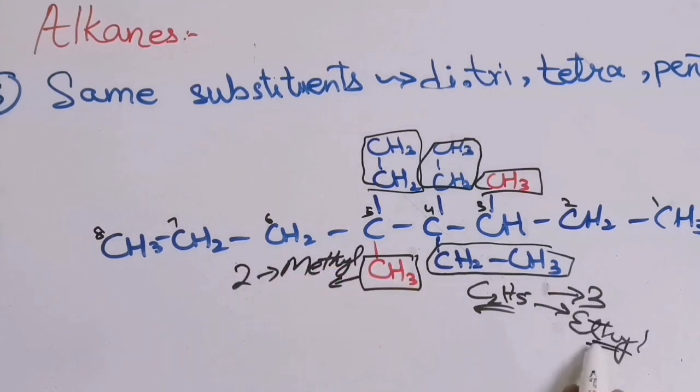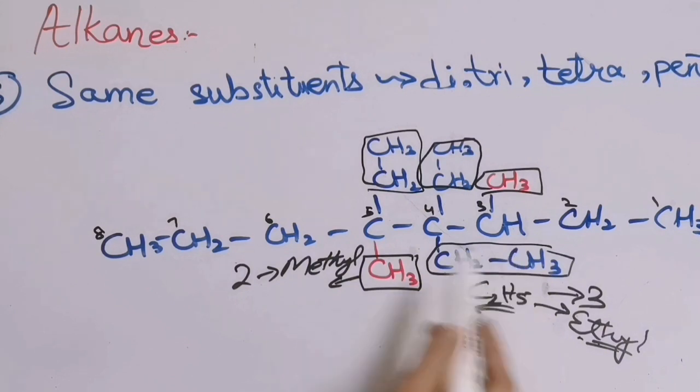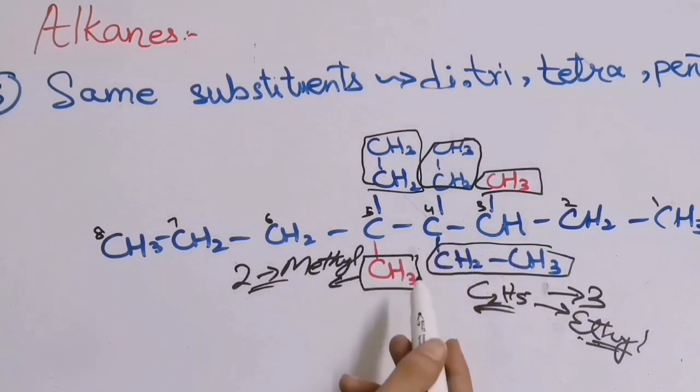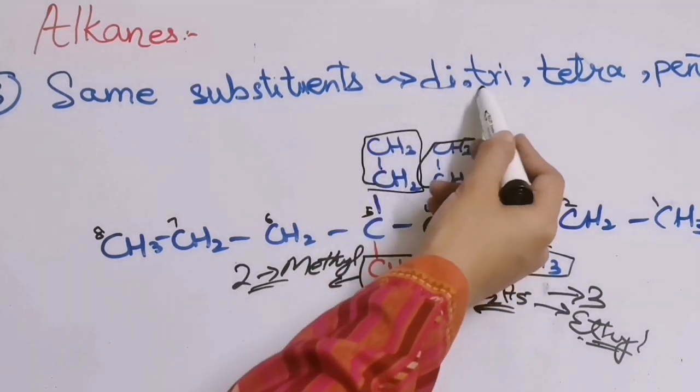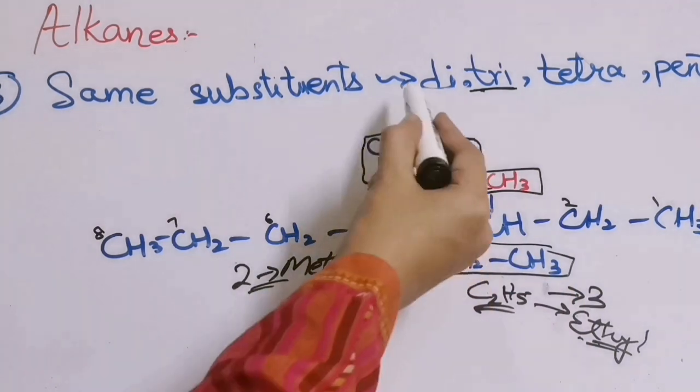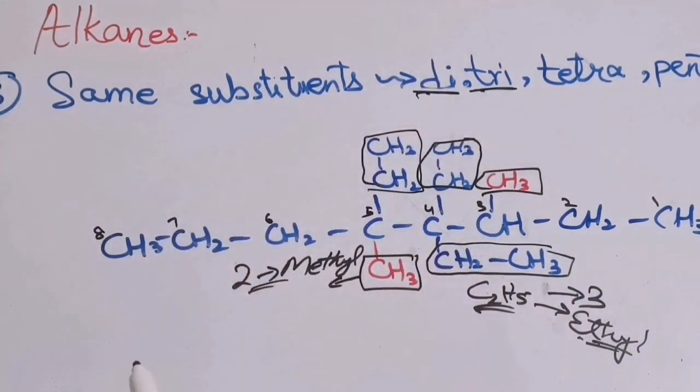So according to the rule, we have to write the names of these substituents alphabetically. So first we will write ethyl and its positions, and then we will write methyl. How many ethyls are present? 3. And for 3 ethyls we will use tri. And how many methyls are present? 2. And for them we will use di.